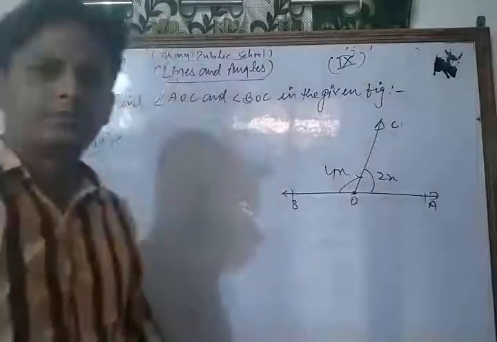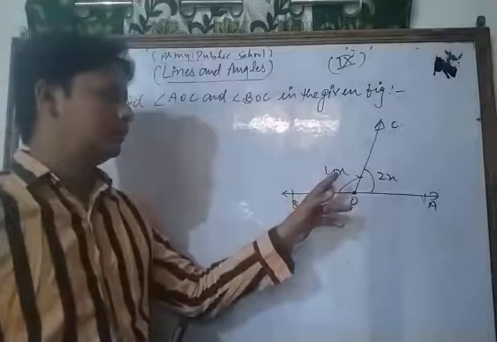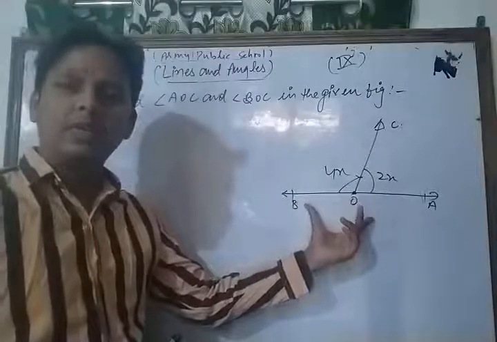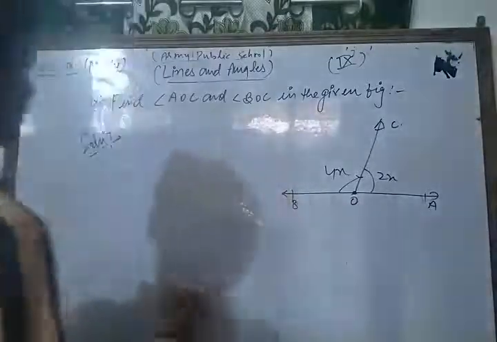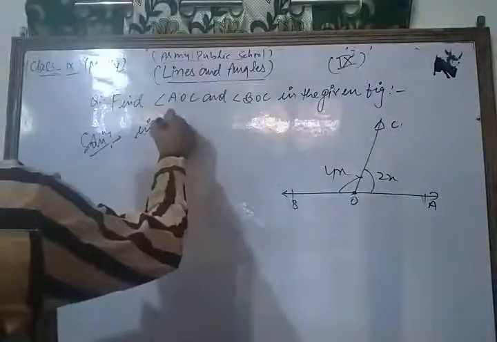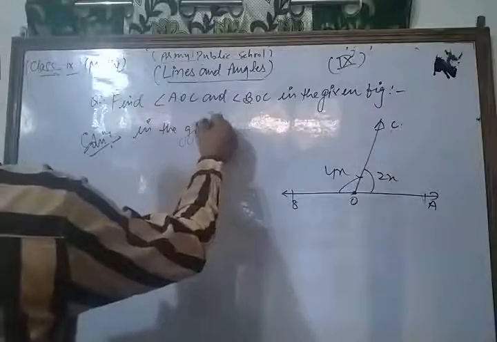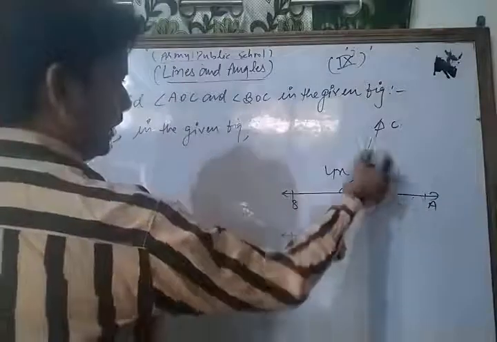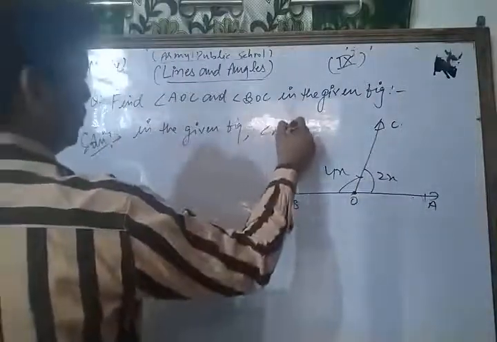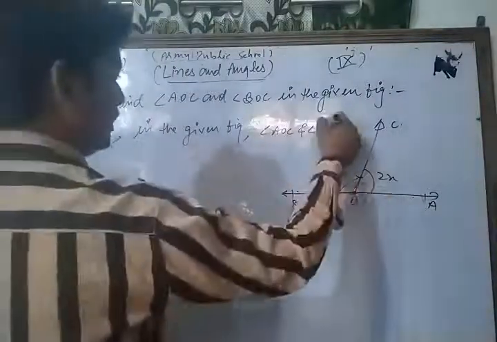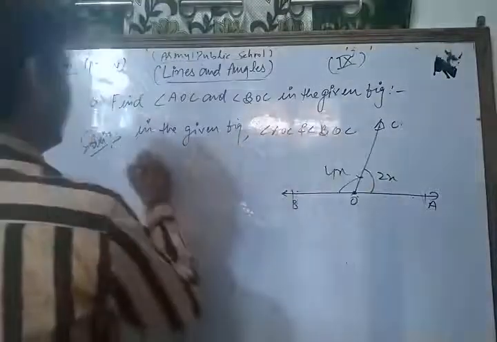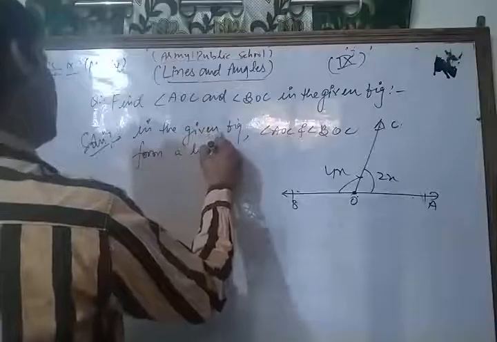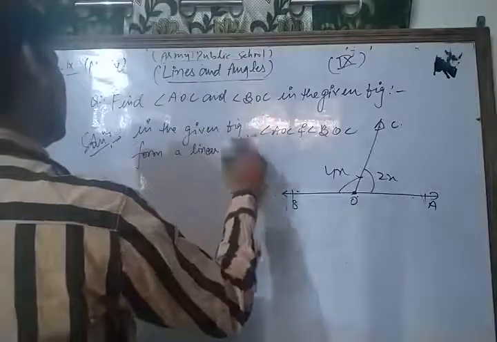Dear friends, this is a very important question based on the topic linear pairs. Here in the given figure, angle AOC and angle BOC form a linear pair.